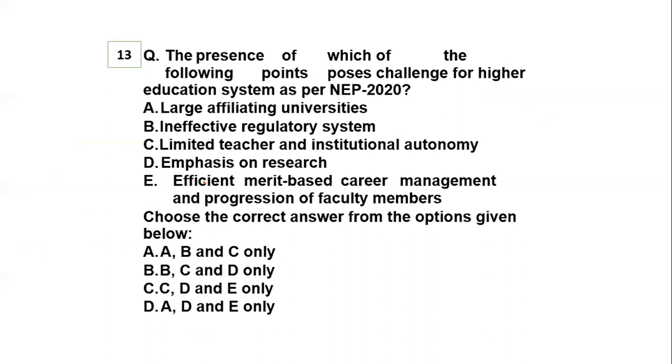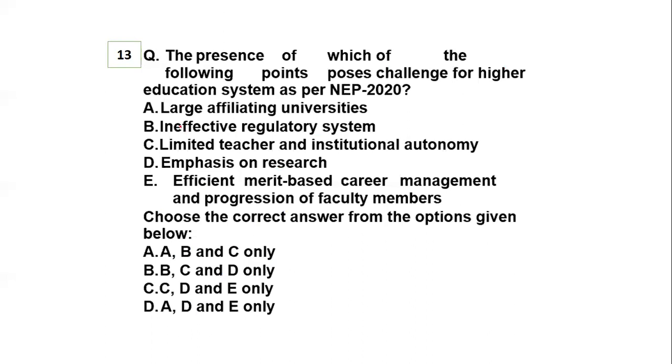So let's see what the question is. The presence of which of the following points poses a challenge for the higher education system as per the New Education Policy 2020? Large affiliating universities, ineffective regulatory system, limited teacher and institutional autonomy, emphasis on research, or efficient merit-based career management and progression of faculty members. Which of the points given above is the correct answer? So options A, B, C, D.